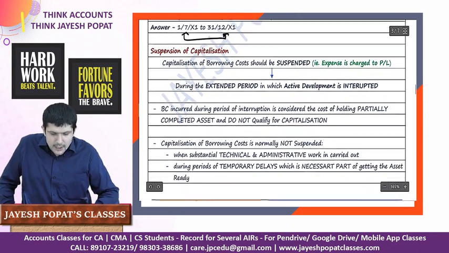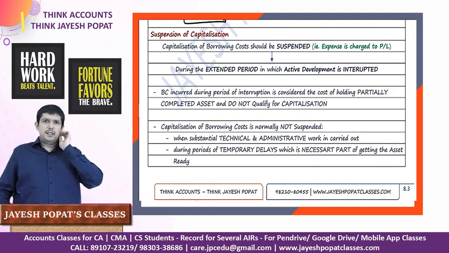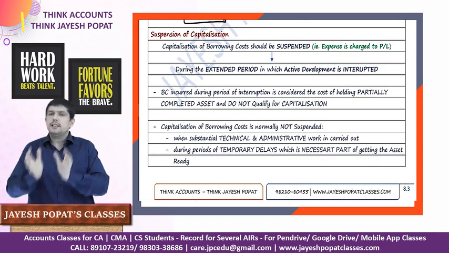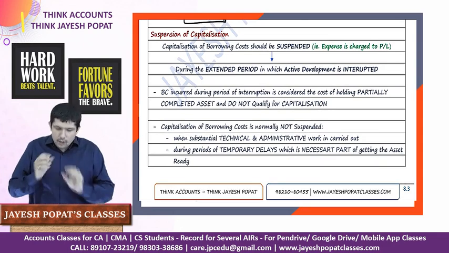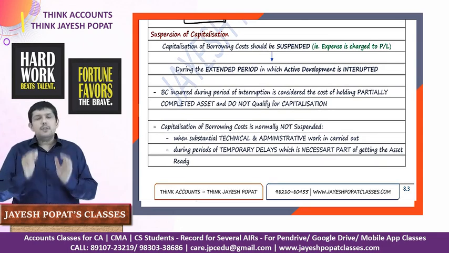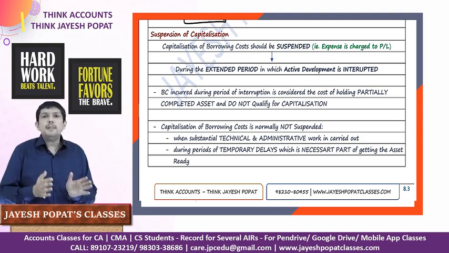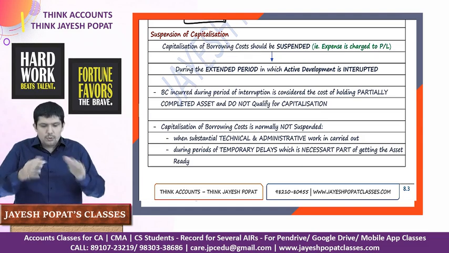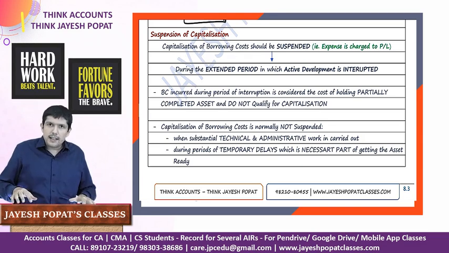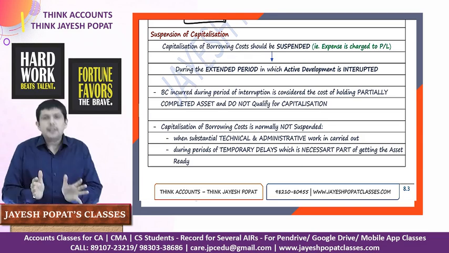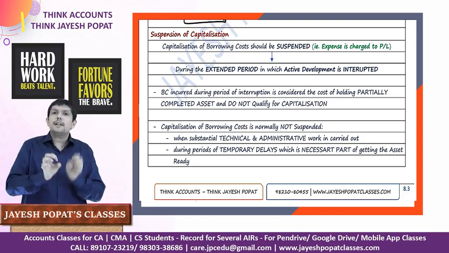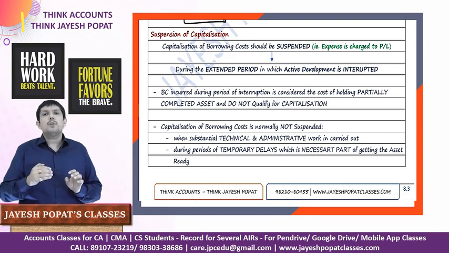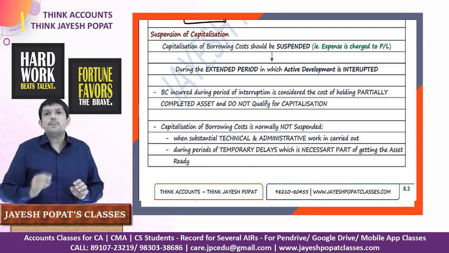Now we'll talk about suspension of capitalization. See, we are making a qualifying asset. We are eligible to capitalize the borrowing cost to the cost of the qualifying asset. Now, there could be a scenario where for a temporary period, the work is halted, right? Which leads to no work being done on the qualifying asset. Therefore, for that particular period, you will not capitalize the borrowing cost to the cost of the asset, but you will charge off this borrowing cost to the statement of profit and loss.